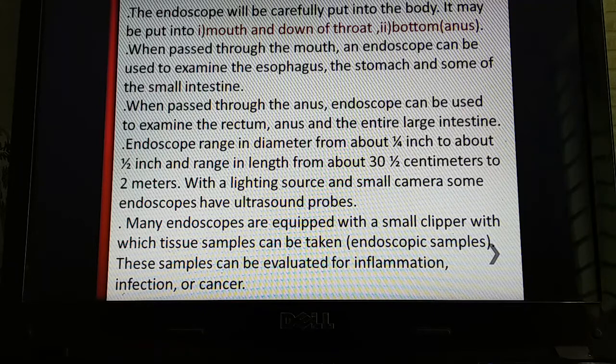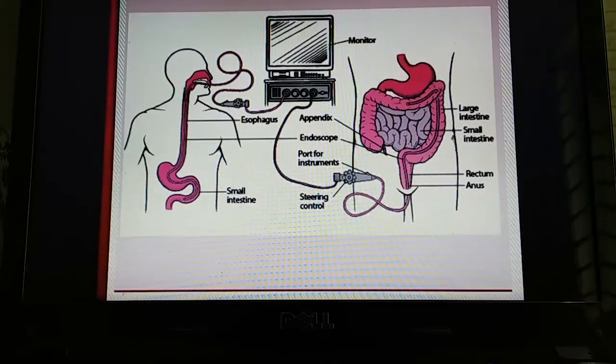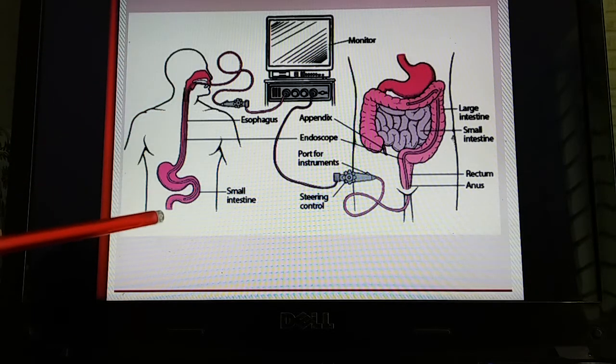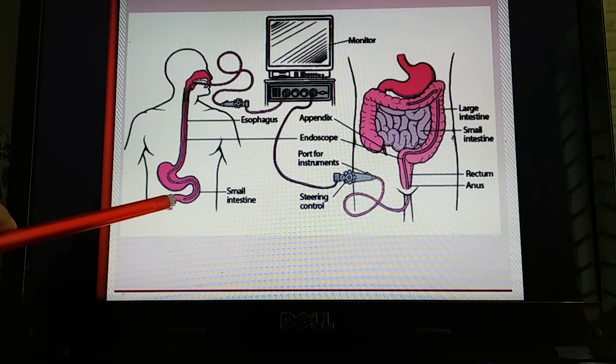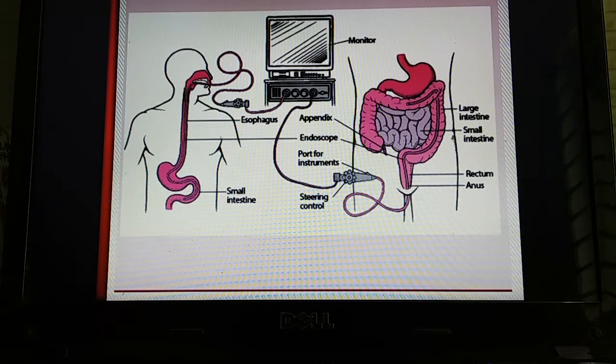Now for the process of endoscopy. If we look at the diagram over here, we have learned earlier that an endoscope can be inserted through the mouth or through the anus. If the endoscope is inserted through the mouth, the esophagus and the intestine are examined.